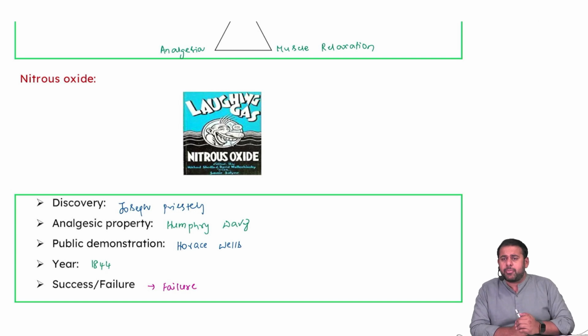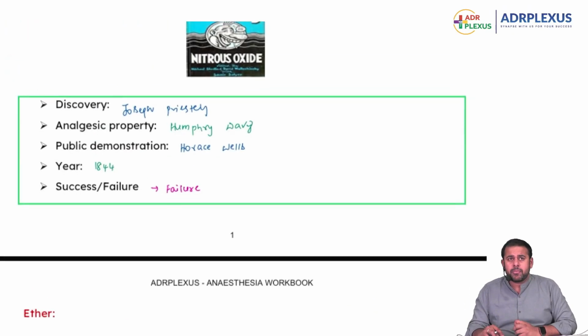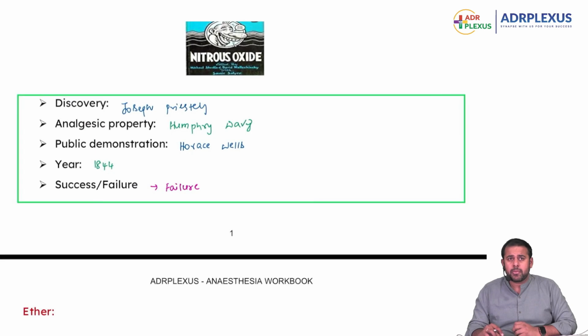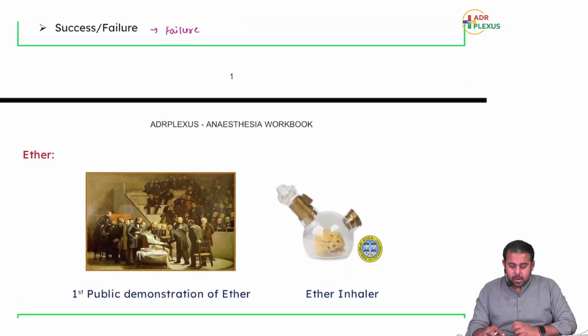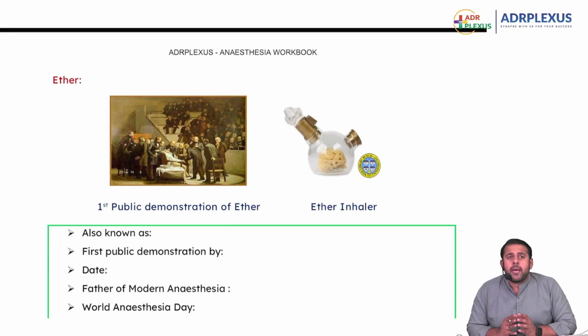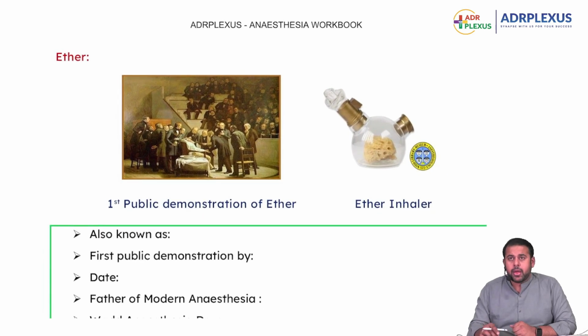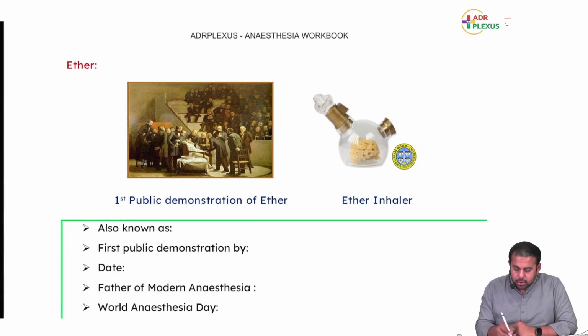Exactly 2 years later, everyone noted this? I hope everyone noted this. Ether. This is the first public demonstration of ether, and this is the ether inhaler. Ether is also known as sweet oil of vitriol.